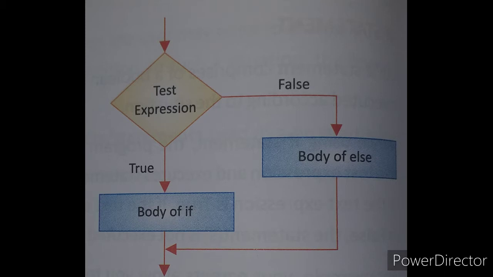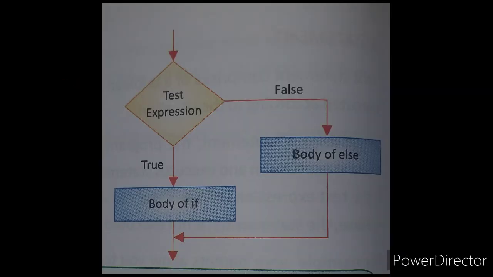Like that, in the if statement, we will give a condition. If your age is greater than or equal to 18, then you can vote. That will be displayed if it is true. If it is false, it will display that you are not eligible to vote. At last, it goes to the stop. This is the if statement.